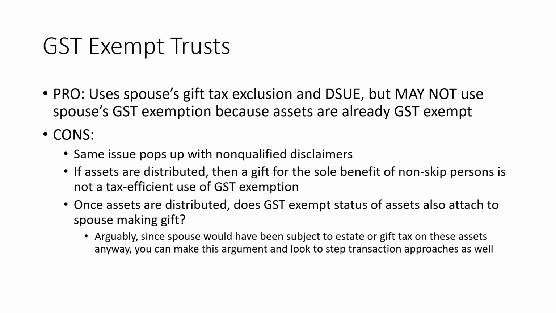It stands to reason that the IRS could argue no, but you'd have to look at the fact that since the spouse would have been subject anyway to estate or gift taxes on those assets, you could make that argument and maybe look to a step transaction approach as well, that the end result is the same regardless of whether there was a non-qualified disclaimer or a release or an exercise of a power of appointment or just an outright distribution followed by a gift from the spouse.